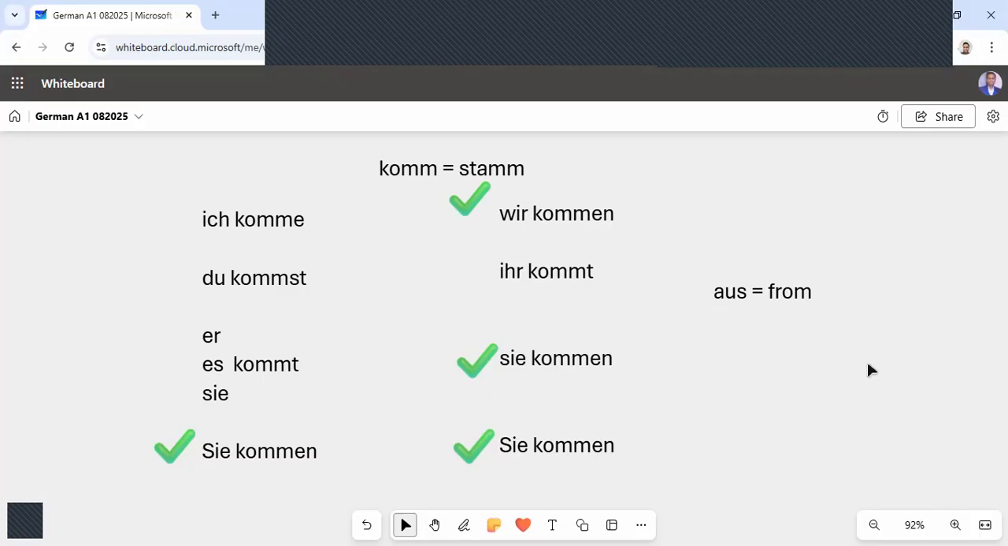Suppose I am saying I am coming from Jaipur, I will say ich komme aus Jaipur. If I am saying I am coming from Lahore, I will say ich komme aus Lahore. Or any other state you can mention, and then any personal pronoun you can mention, and then you can frame the sentences.